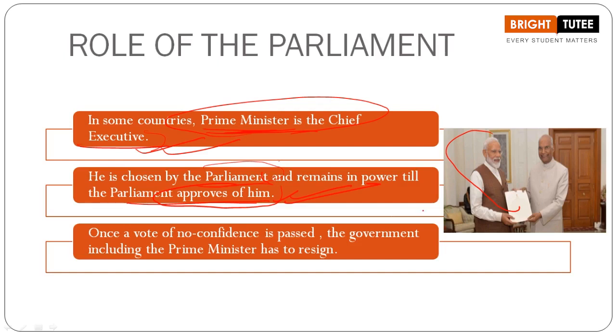Okay. So once a vote of no confidence is passed, the government including the Prime Minister has to resign. Please understand this point very nicely, because this vote of no confidence is a major advantage or power enjoyed by the members of Parliament, whether it's the opposition party that we are talking about, and it can be any party, right? So if they go for a vote of no confidence, and once it is passed, the government including the Prime Minister has to resign. Okay.